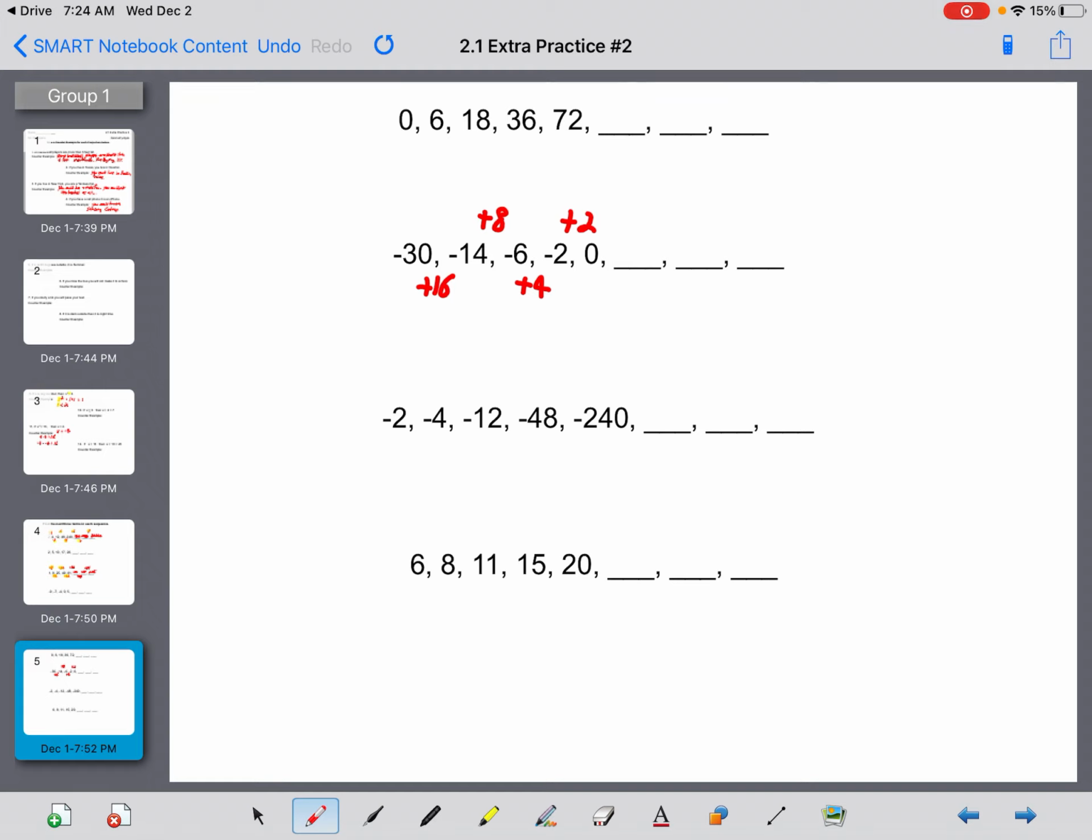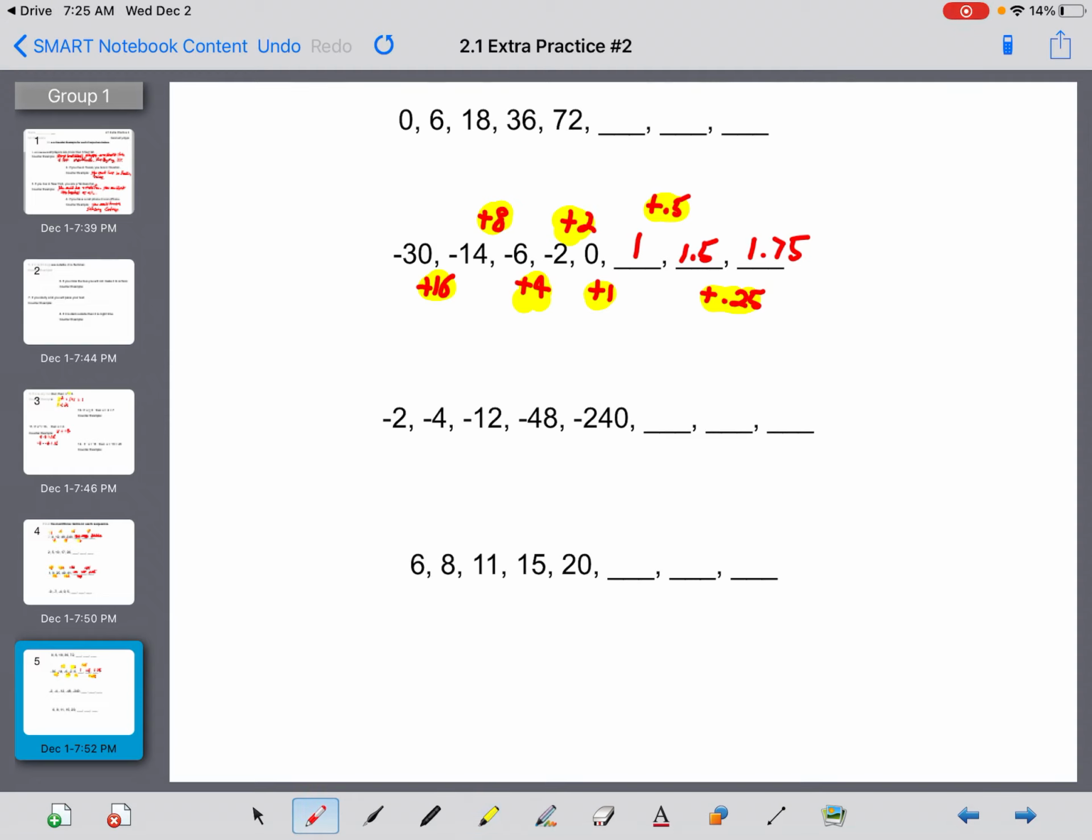So what's happening here? The number that we're adding is getting cut in half each time. Half of 16 is 8, half of 8 is 4, half of 4 is 2. Well, half of 2 would be plus 1. So 0 plus 1 would give you 1. Half of 1 is plus 0.5, which would give you 1.5. Half of 0.5 would be plus 0.25, which would give you 1.75. Okay, that was a tricky one.